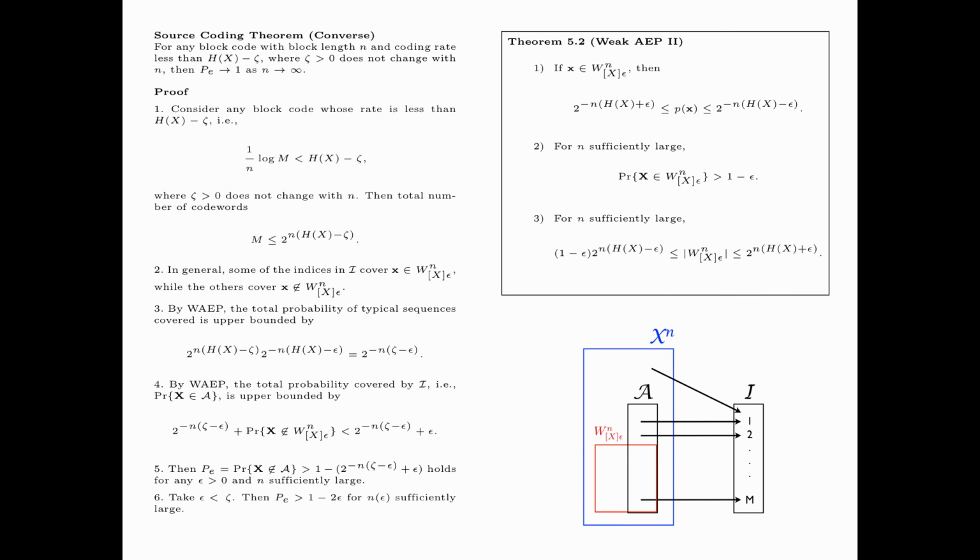By taking epsilon less than zeta, we have zeta minus epsilon being positive, so that when n is sufficiently large, 2 to the power minus n times (zeta minus epsilon) is less than epsilon. Note that this choice of n depends on the value of epsilon. Therefore, for n sufficiently large, we have the probability of error greater than 1 minus 2 epsilon. Finally, we let epsilon tend to 0 to finish the proof.